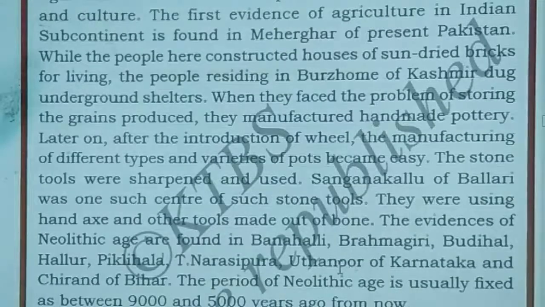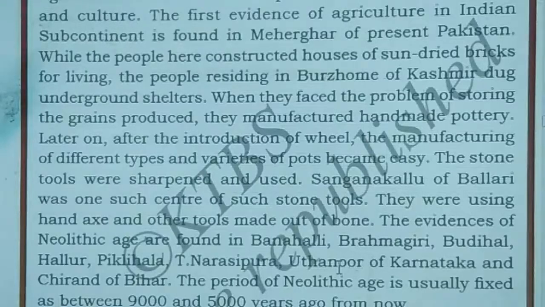Next, we come to know about the construction of houses. They used bricks for constructing houses, and in another place in Kashmir, Burzahom, we get the evidence of underground shelters, digging underground and making a shelter. When they started agriculture, a surplus of crops was grown. Where would they keep the extra crops? So they started producing pots.